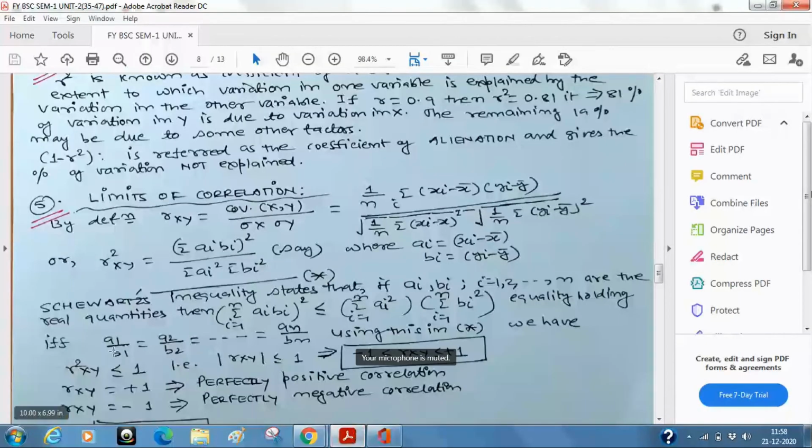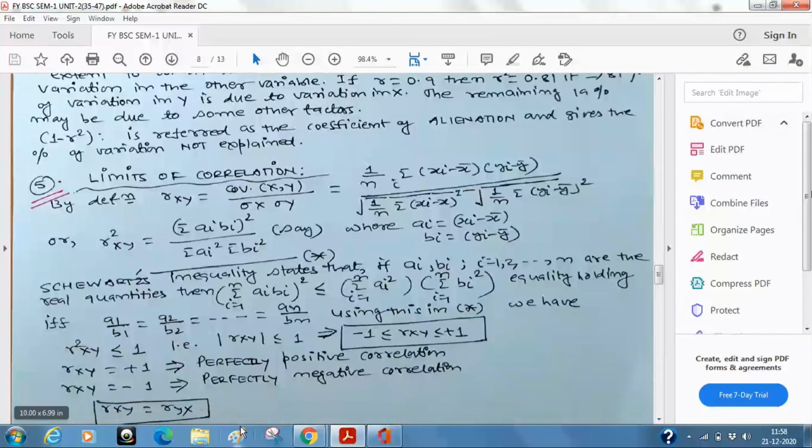So if I get this, then of course from -1 to +1, that means in between there will be 0 also. But as you know, rxy equal to 0 means the correlation is not there. As a special case, I can talk about the extreme values. What are the extreme values? Suppose rxy is +1. Plus means positive, and if it is 1, that is called perfect relation. Perfect means, as someone asked above, sir, what will happen to the remaining 19%? So you are not explaining 100%. 100% means perfect relation: if x changes by 1 unit, y also changes by 1 unit. That is called perfect relation.